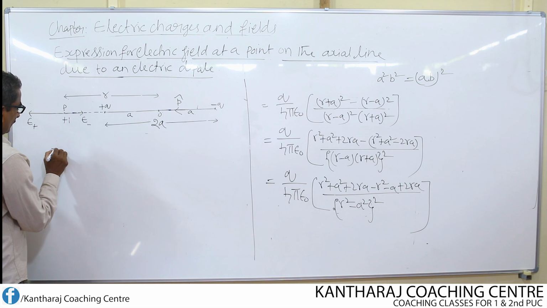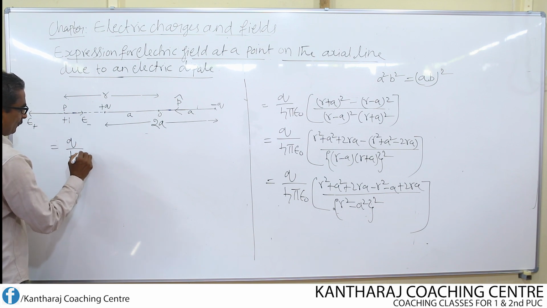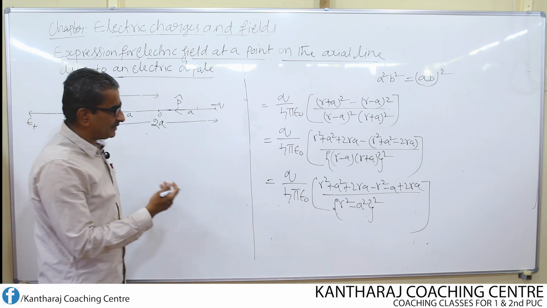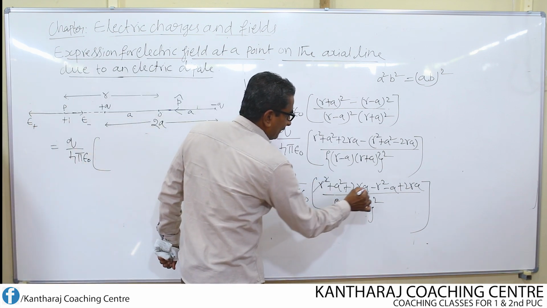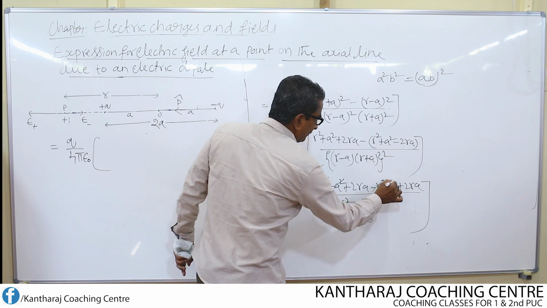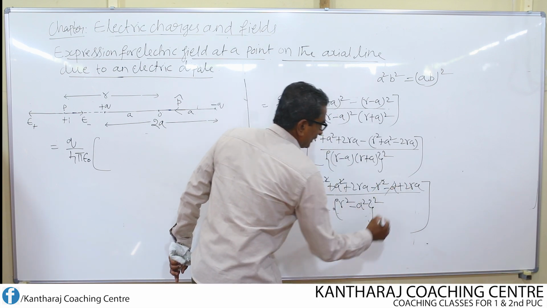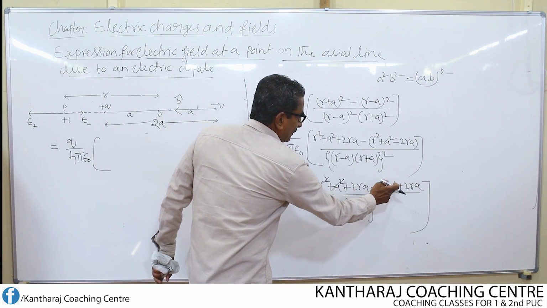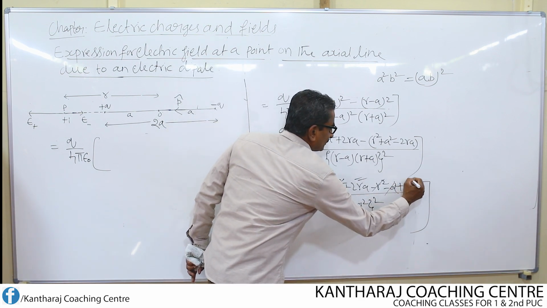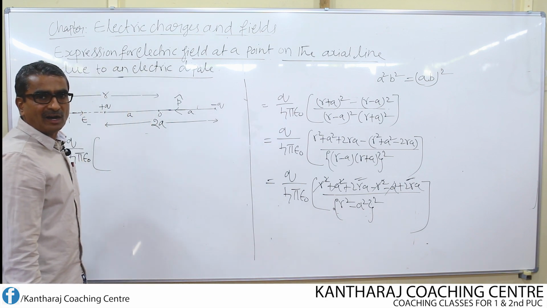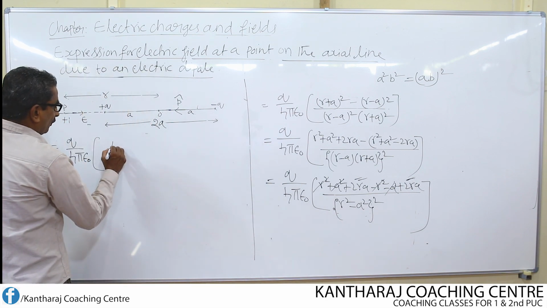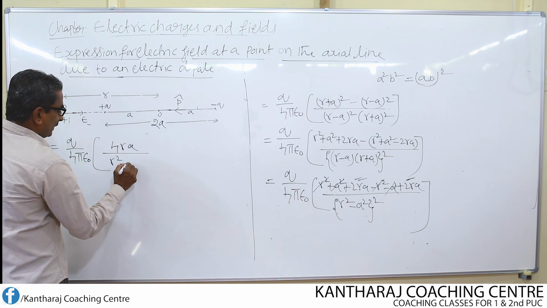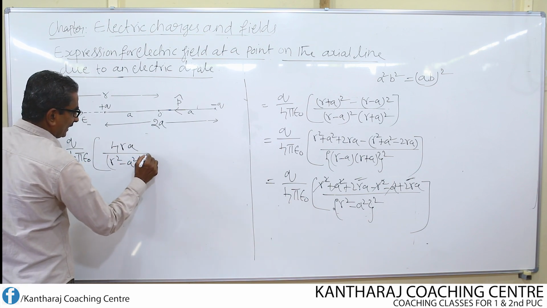So this is equal to Q divided by 4 pi epsilon naught into, the terms get cancelled: plus R square minus R square plus A square minus A square. Okay, so these terms get cancelled. Then 2RA plus 2RA, this one and this one, totally becomes 4RA. So it is 4RA divided by (R square minus A square) whole square.